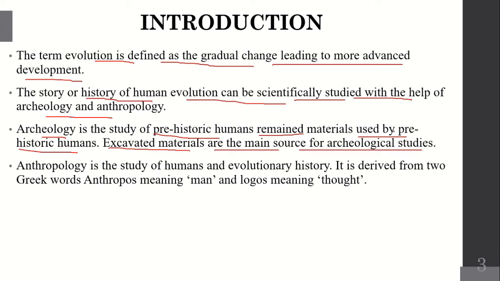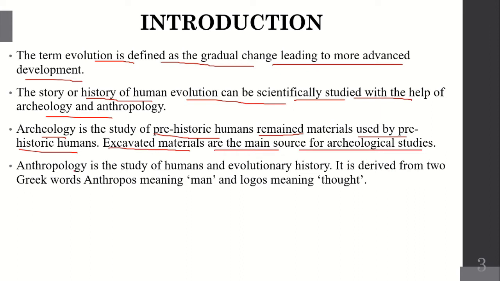So archaeology is the study of prehistoric man, what all they used, what all they left. With the help of that we are constructing the history. Excavated material means potteries, weapons, ornaments, what all they used. With the help of that we can come to know about human history.